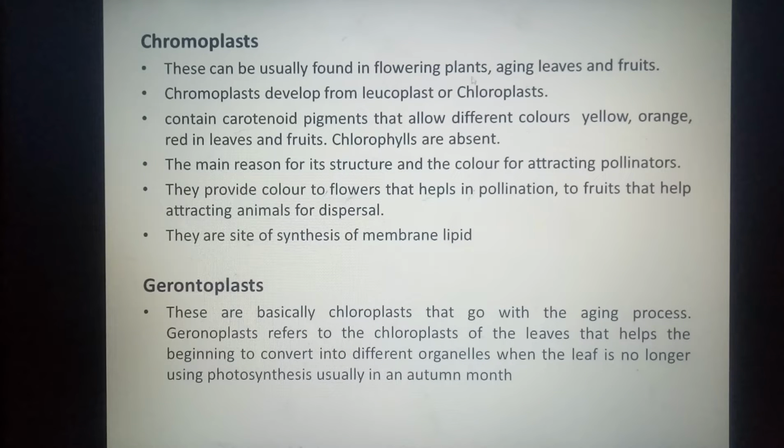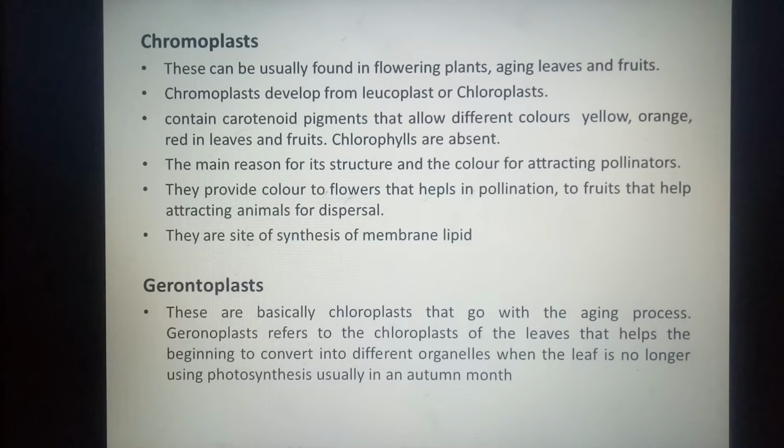That is because the chloroplast will break down, and other pigments like carotenoids will be synthesized more. So carotenoids present in chromoplast give yellow, orange or red colors in leaves, flowers or fruits. Chlorophylls are not present in chromoplast.